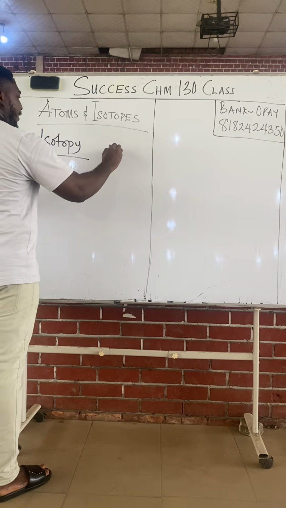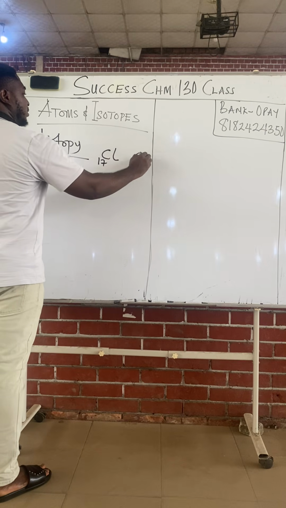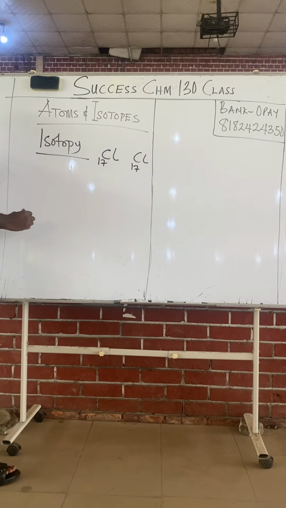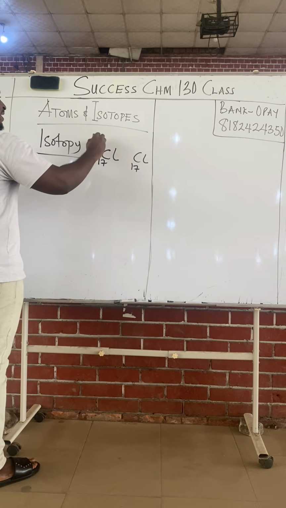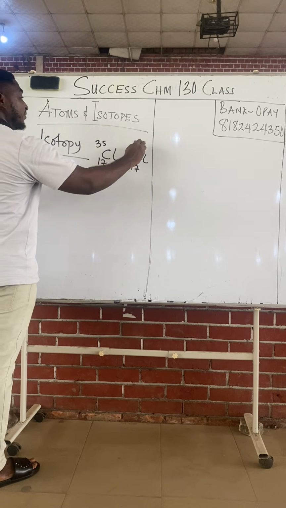Class, if you look at chlorine, 17, the atomic number is the same, but coming to the atomic mass, you have 35 and you have 37.